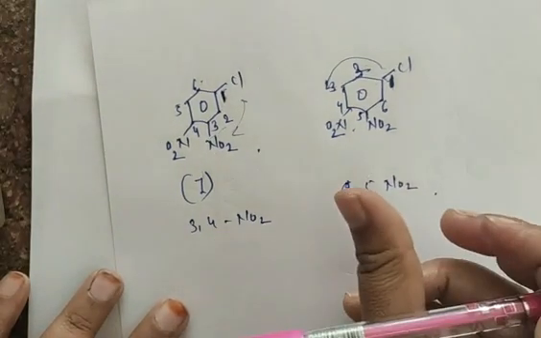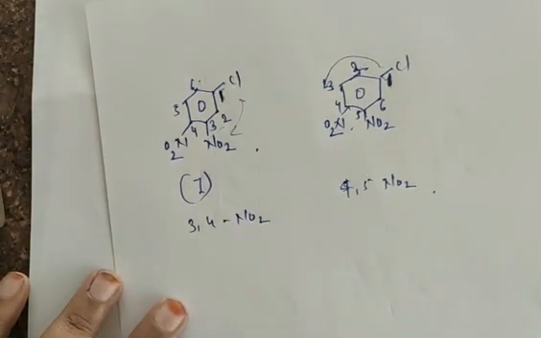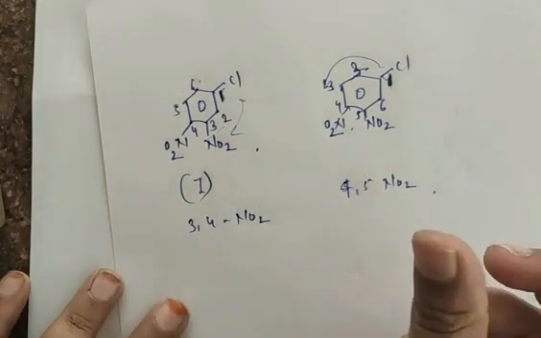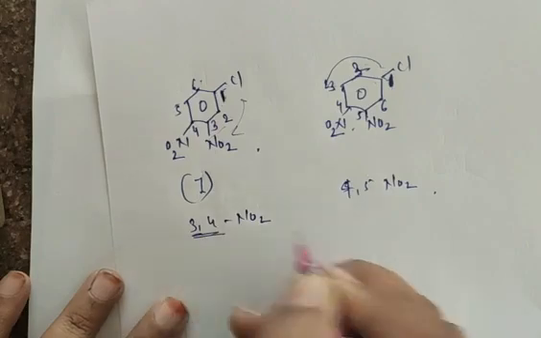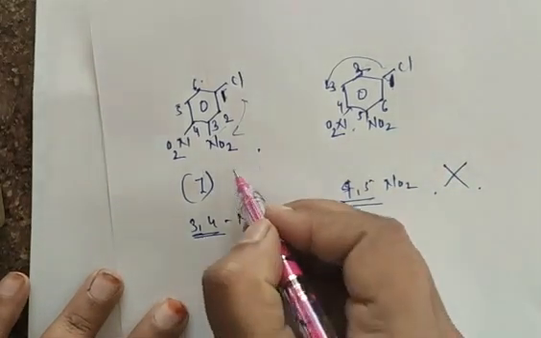But what is the rule here? Numbering should be done in such a way that the carbon carrying the substituent gets the lowest possible number. Which is the lowest? 3 and 4 is lower than 4 and 5. So this numbering is wrong, and this numbering is correct.